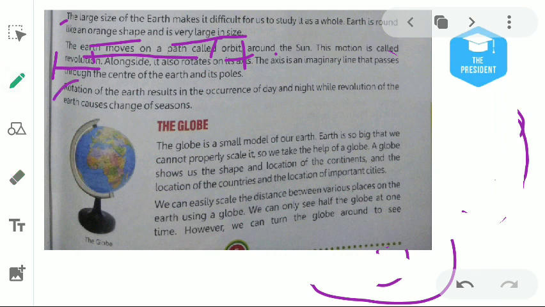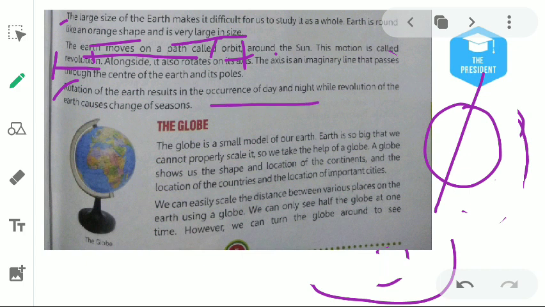Rotation of Earth. What is the rotation of Earth? When Earth rotates on its own axis, it results in the occurrence of day and night. So when day and night occur on the Earth, it is because of the rotation of the Earth. So if anyone asks you, you will answer it.